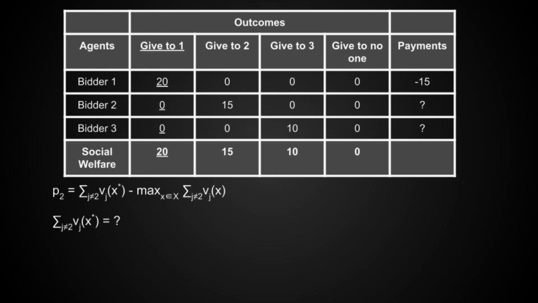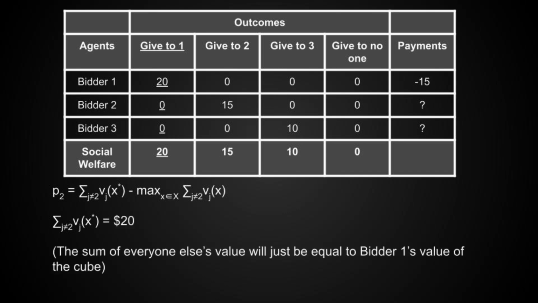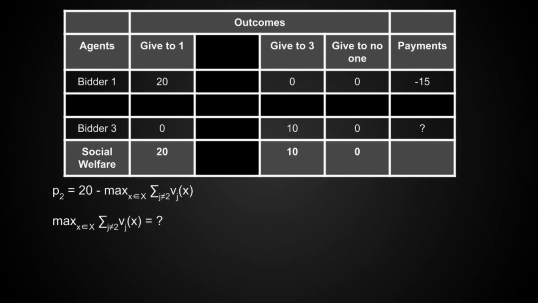Let's do a similar calculation for bidder 2. In the original outcome where bidder 1 gets the item, the sum of everyone else's valuation for that outcome is just going to be equal to how much bidder 1 values the item, since, again, he's the only one winning the Rubik's Cube. So in this case, the first term is going to be equal to $20. Now let's imagine what would happen if bidder 2 didn't exist.